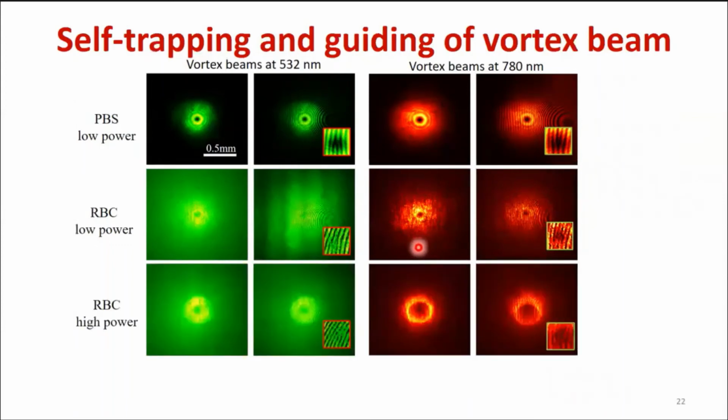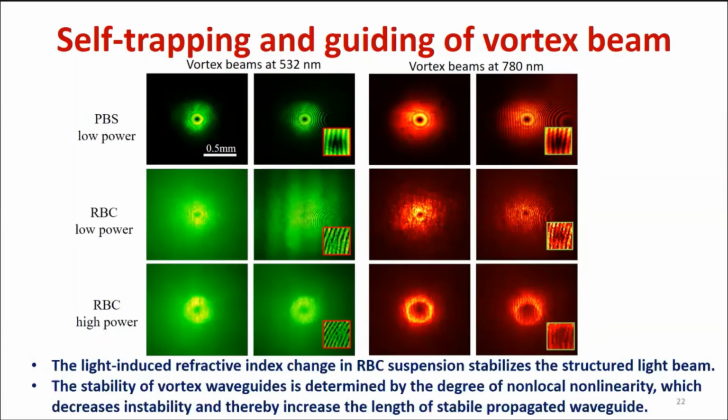As the laser power increased to optimal conditions, which is 500 milliwatts for the green laser beam and 130 milliwatts for the near-infrared laser beam, the donut intensity pattern is more defined, with nonlinear self-focusing reducing the beam outer diameter and expanding the inner diameter. So we create this nice, beautiful donut, and the beam power is confined to a smaller beam area. If you look at the interference pattern, we can clearly see the fork, so orbital angular momentum is preserved.